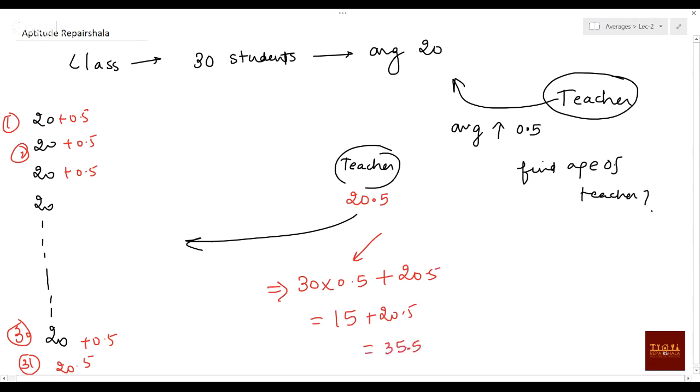Clear? Are you clear with this idea? How much it should come? I'm not going by the basic way. Believe me, this might look a little complex, but this way you can solve the question in just seconds. Once you understand it, he'll be coming with the increased average, and he has to give to each and every element of the distribution so that the average age of the class increases. How much he has to give, and how much he should come with. Add it, you will get the answer.